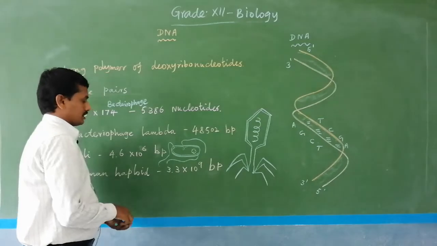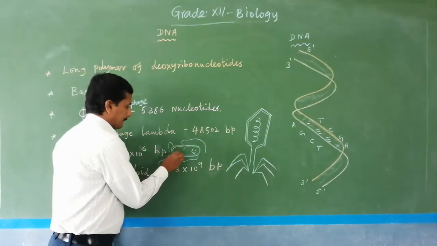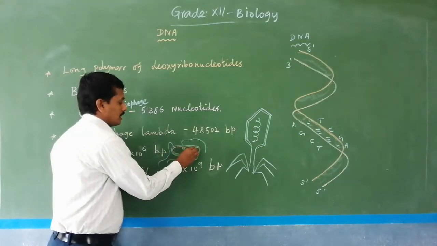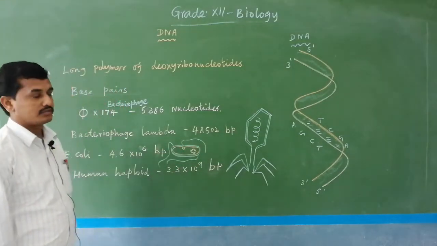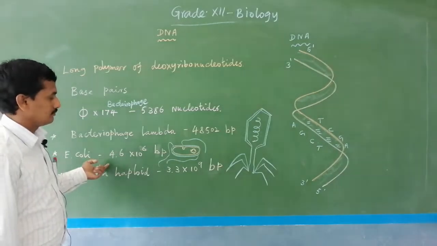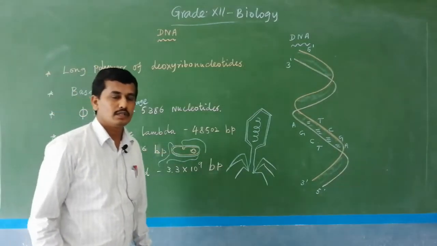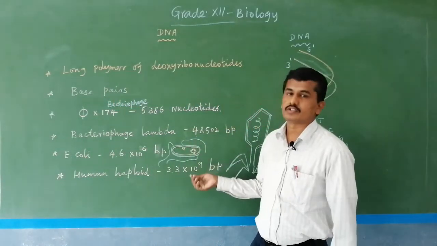It is an E. coli structure. The mesosome and extrachromosomal DNA, that is plasmids, and pili are also present. So the E. coli bacterium contains DNA in the nuclear region. Normally we know prokaryotic cells do not contain a nucleus. So DNA is also present in E. coli.